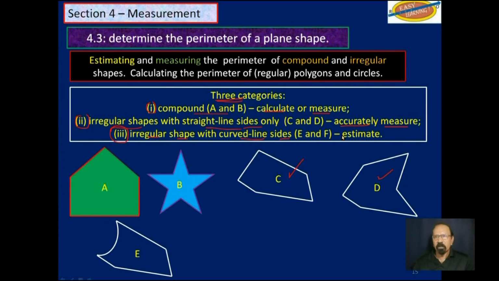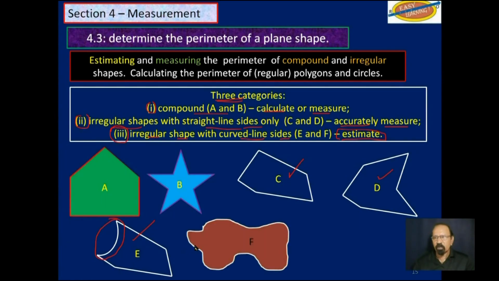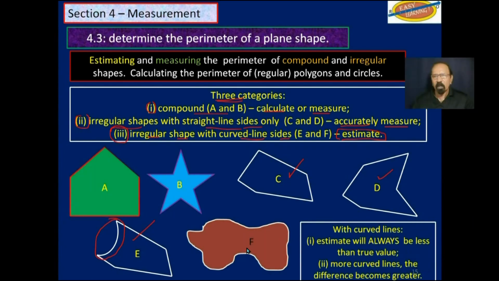We will learn how to estimate those, as in the case of E here, where we have a curved line side there. All the rest are straight lines. And this one has so many curved lines all around it. Now, with curved lines, when we estimate the length, it will always be less than the true value. And we will find out why that is so as we go through this video.